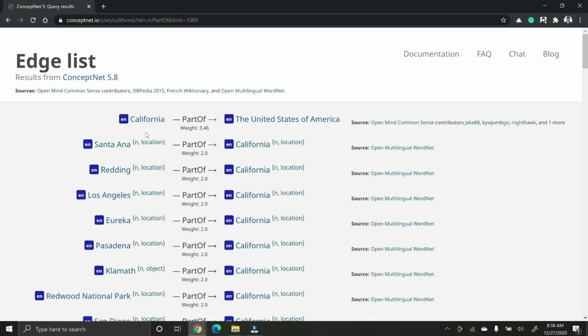So we will see how we implement this in code, how we query the API to get all the hypernyms of California that share part of relationship with California. Then again we'll see how we can go to one of the hypernyms and extract all the hyponyms of that. So essentially we will see how we can get co-hyponyms or distractors of California using code in the next section.